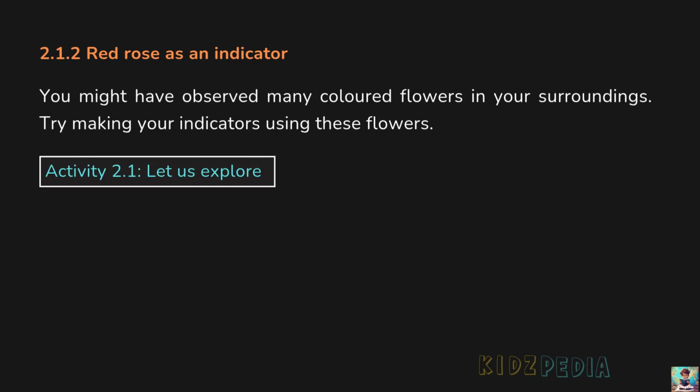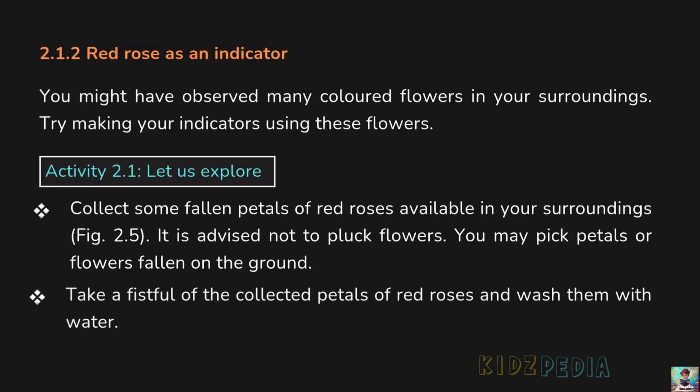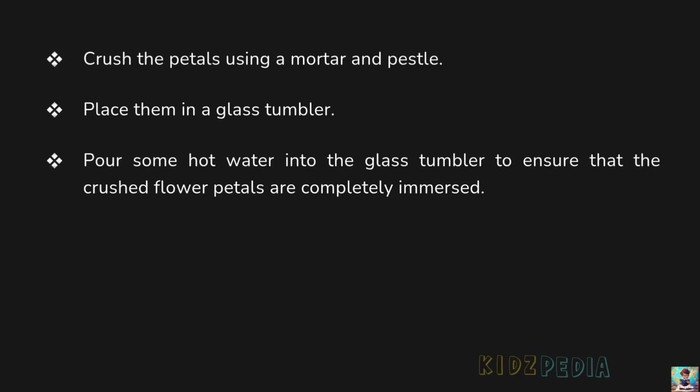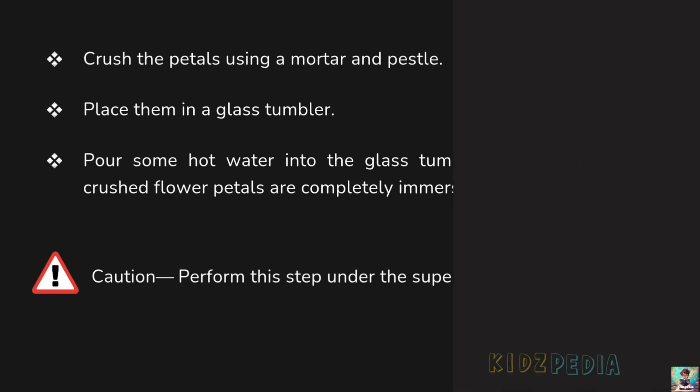Let us prepare. Collect some fallen petals of red roses available in your surroundings. Figure 2.5. It is advised not to pluck flowers. You may pick petals or flowers fallen on the ground. Take a fistful of the collected petals of red roses and wash them with water. Crush the petals using a mortar and pestle. Place them in a glass tumbler. Pour some hot water into the glass tumbler to ensure that the crushed flower petals are completely immersed. Caution: perform this step under the supervision of an adult.